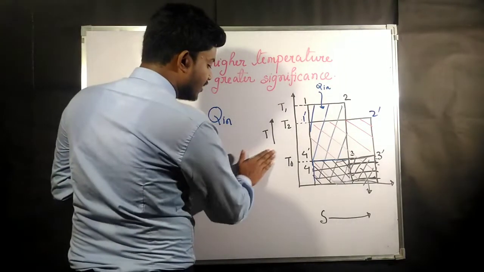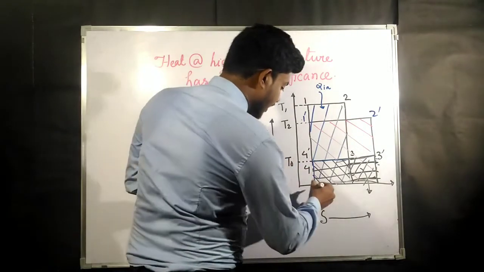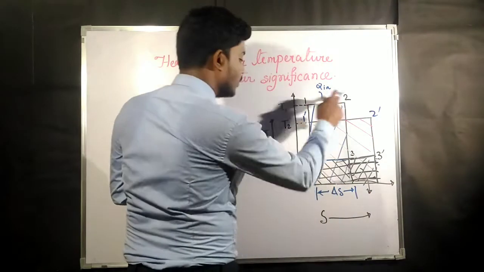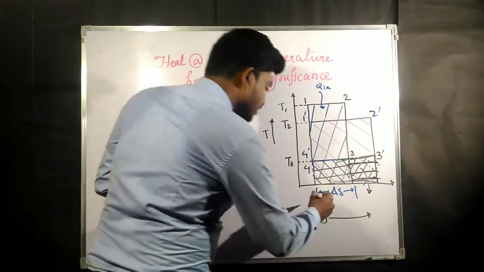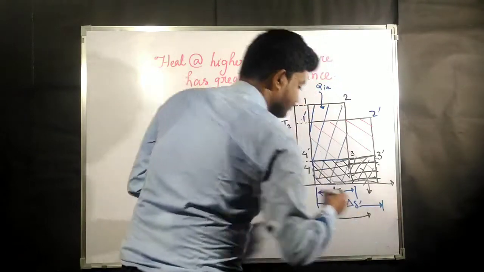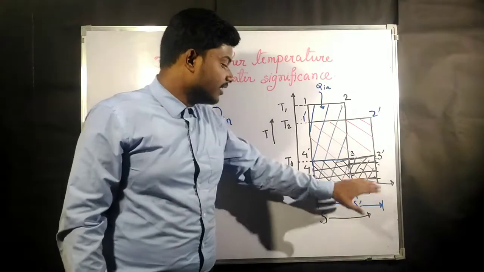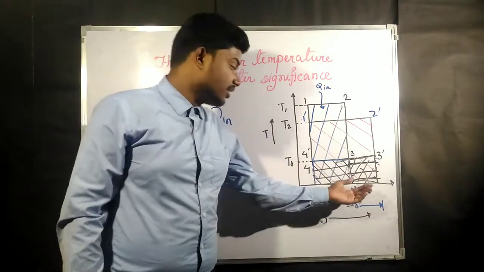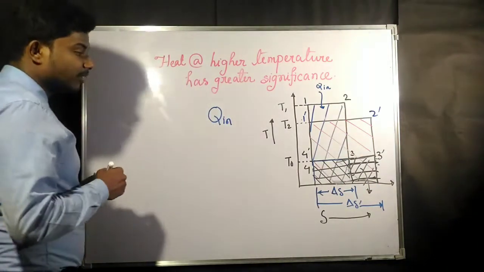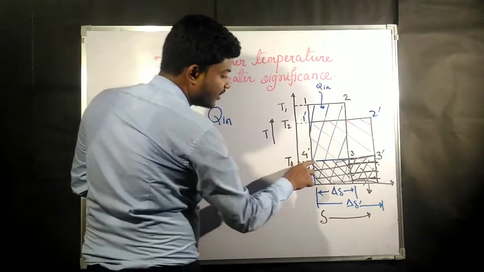Now let us suppose that the entropy change for the cycle 1, 2, 3 and 4 is del S, and the entropy change for the cycle 1 dash, 2 dash, 3 dash, 4 dash is del S dash. Now what is going to be the loss in available energy if you consider this cycle? This would be nothing but the change in the bigger area, the area covered by this line.